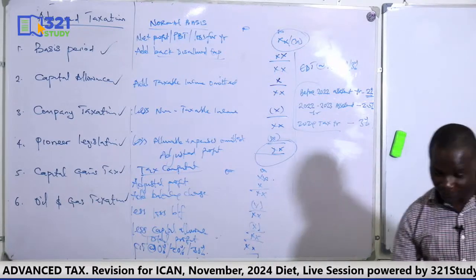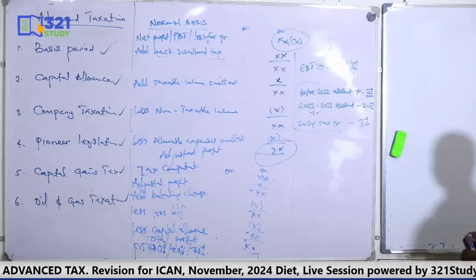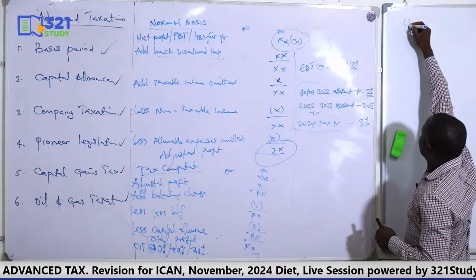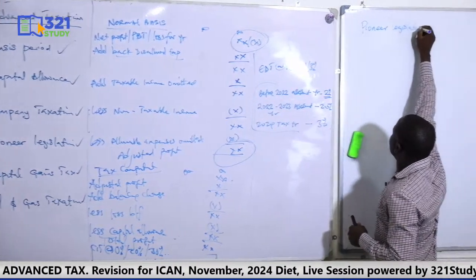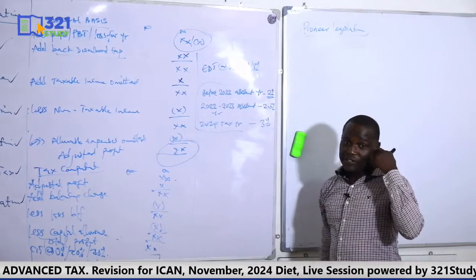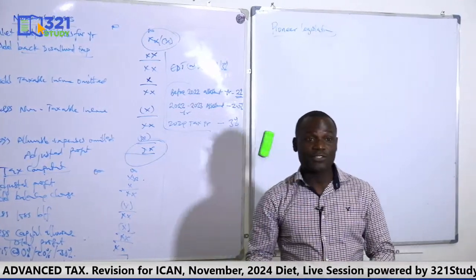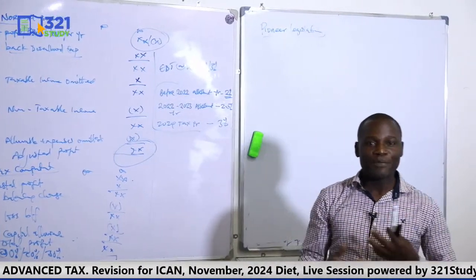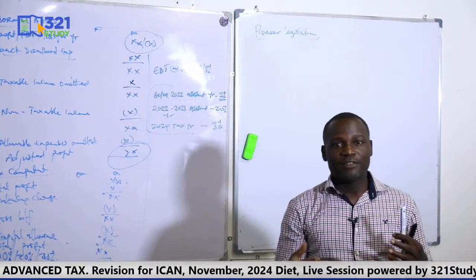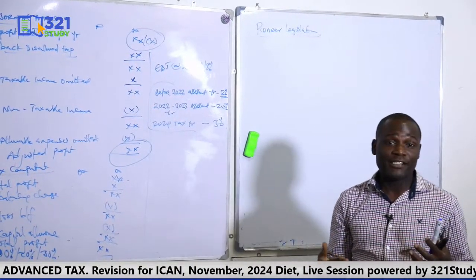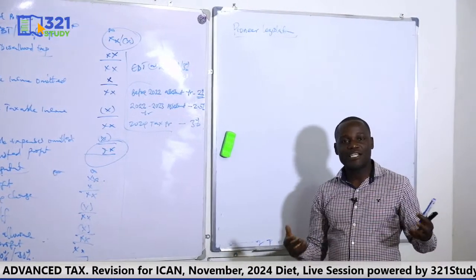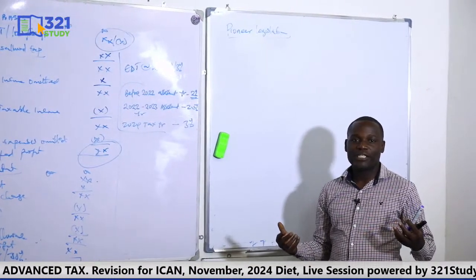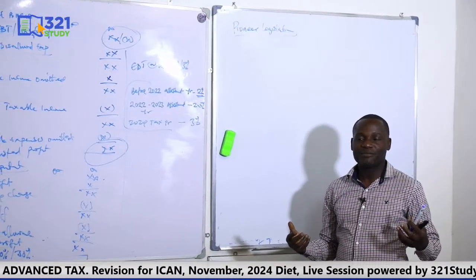Pioneer is all about incentives that are given to certain companies. That incentive is normally 3 years, subject to extension for an additional 2 years. That's just what you need to know. Once you understand that, then at least you know.